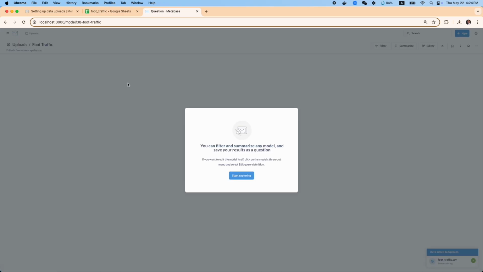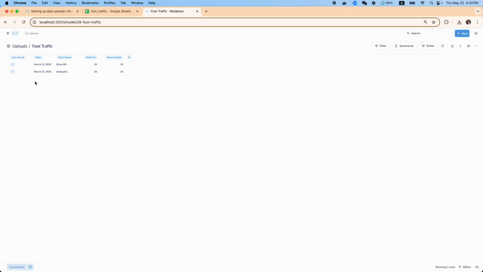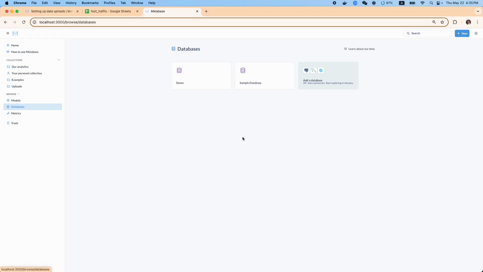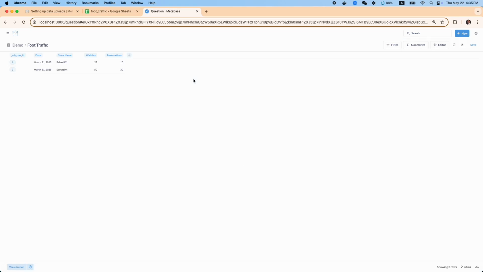We've got data. So let's check it out really quick. You'll see that Metabase automatically adds a row identifier column to your model, but you can hide that if you want. Let's check everything out, and everything looks good. Once we have our CSVs loaded, we want to look at the databases now. We can do that by going to the database section here. Mine is called Demo.